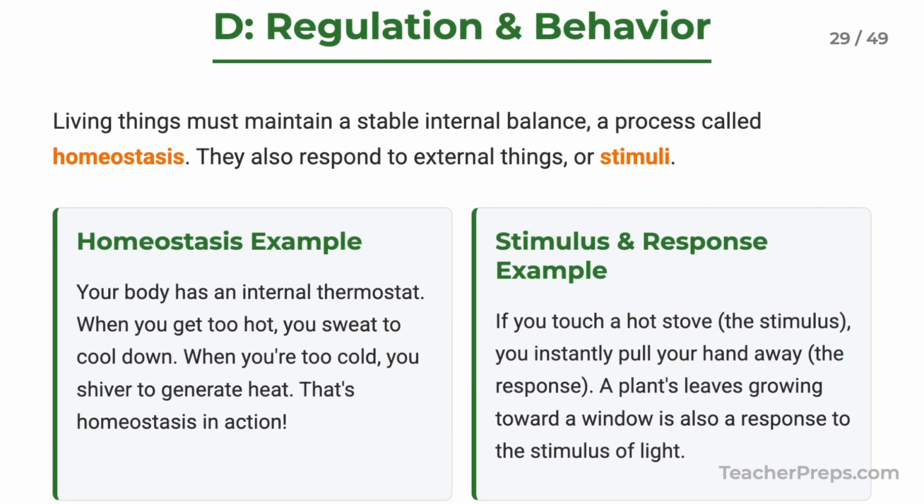To survive day to day, organisms need balance. Maintaining a stable internal state is called homeostasis. Think of your body shivering to stay warm. They also respond to outside triggers, or stimuli, like pulling your hand away from a hot stove.